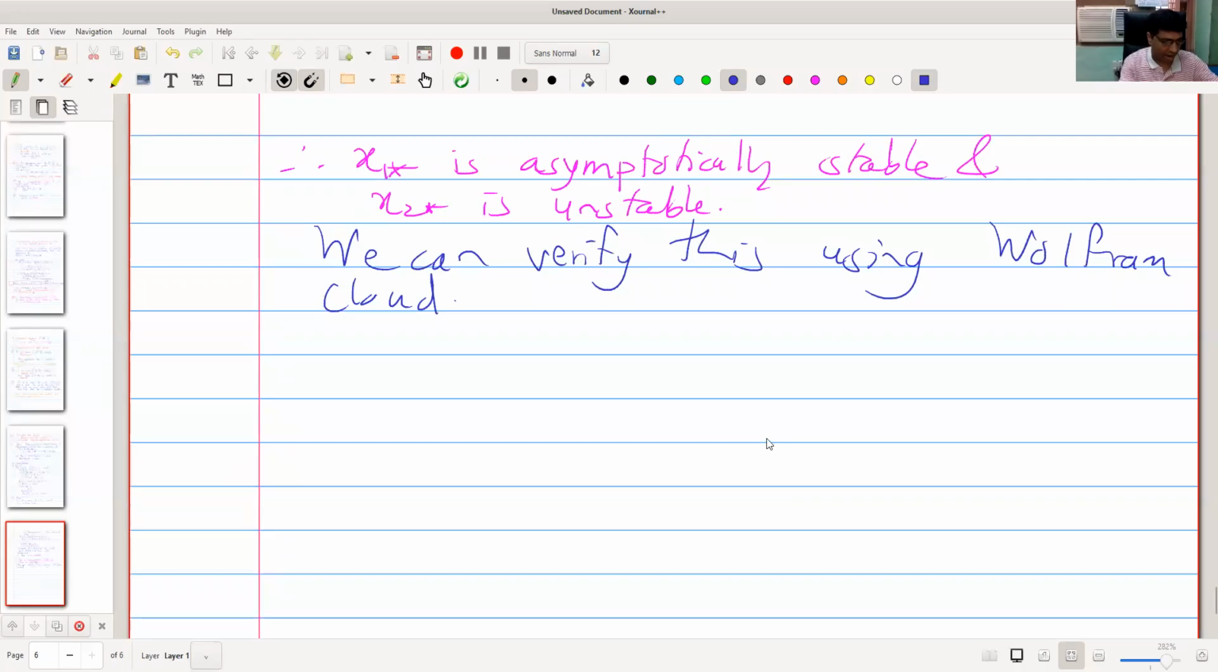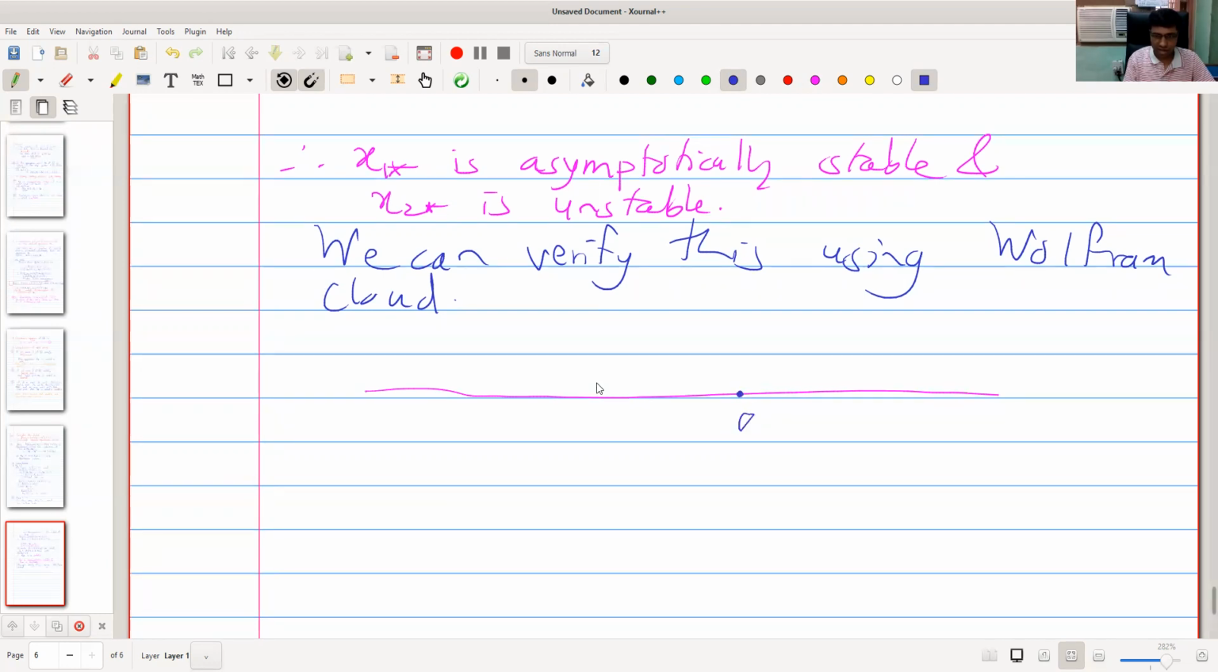So we verified that 0 is asymptotically stable and -1 is unstable. What happens if we consider a phase line? This thing is called a phase line, where we give dots for equilibrium points. This is 0, x1 star, and this is -1, which is another equilibrium point.